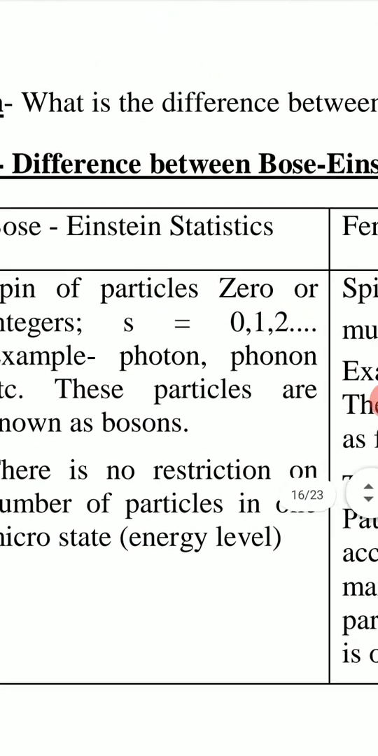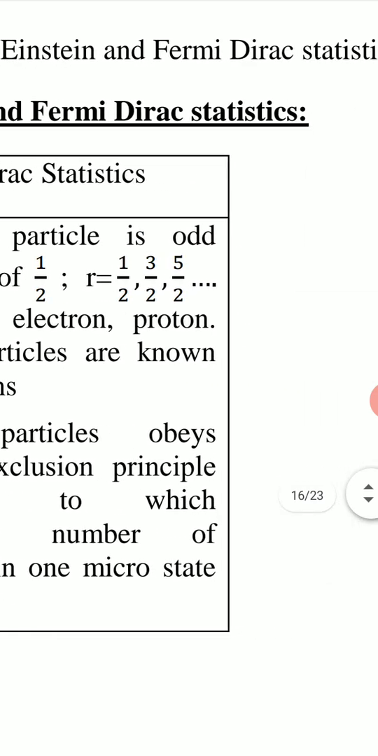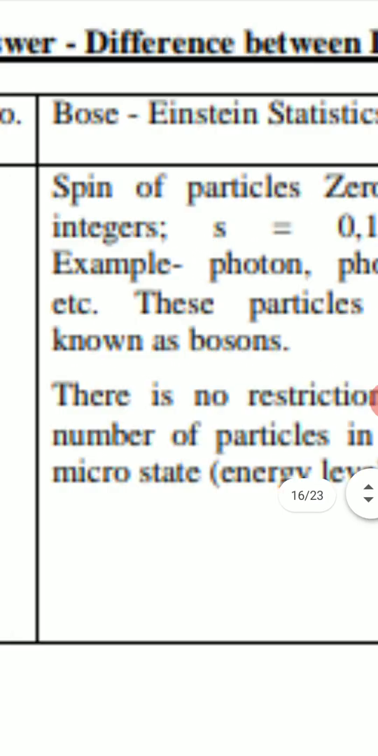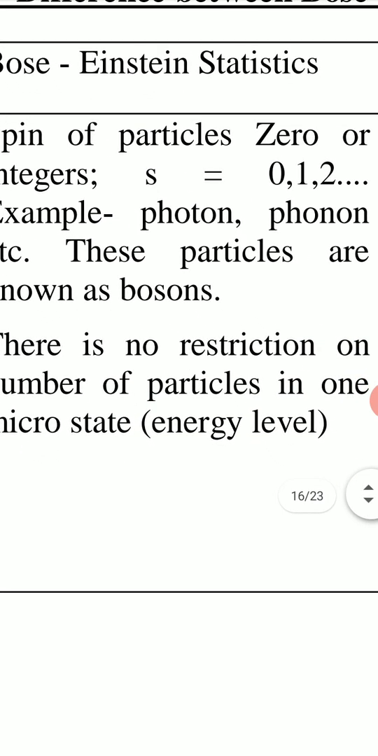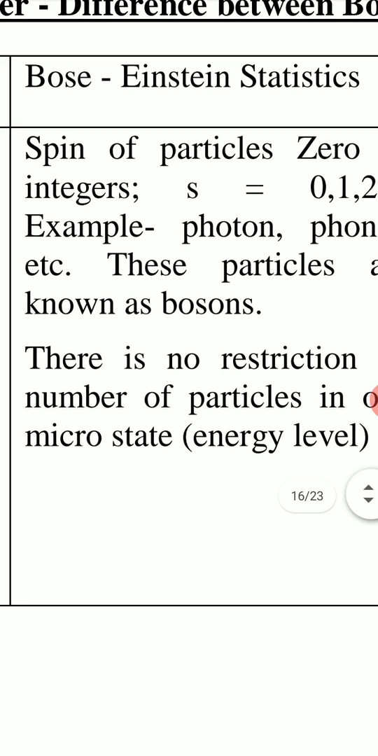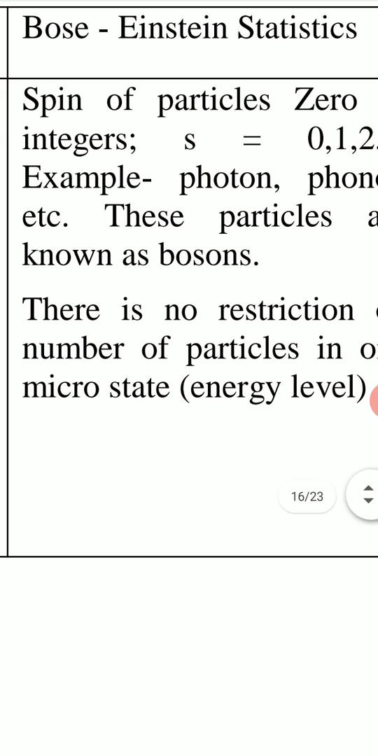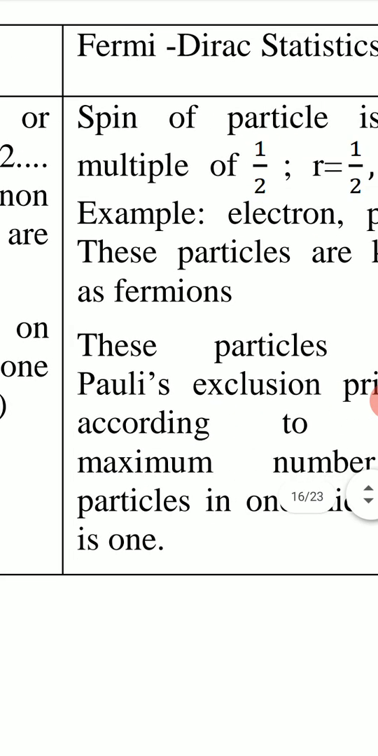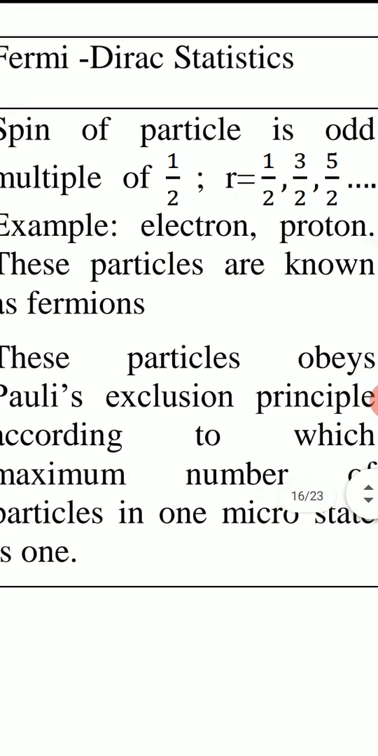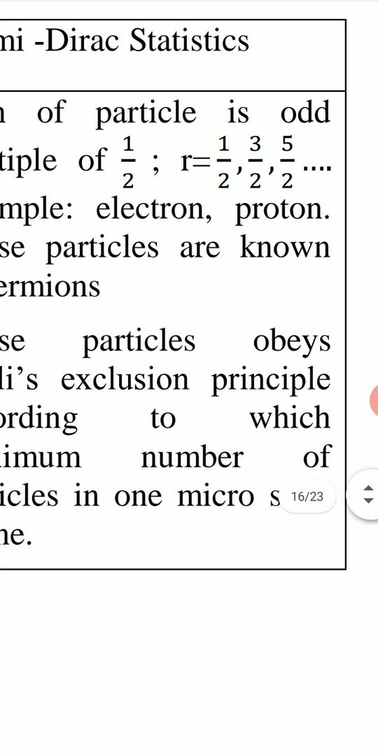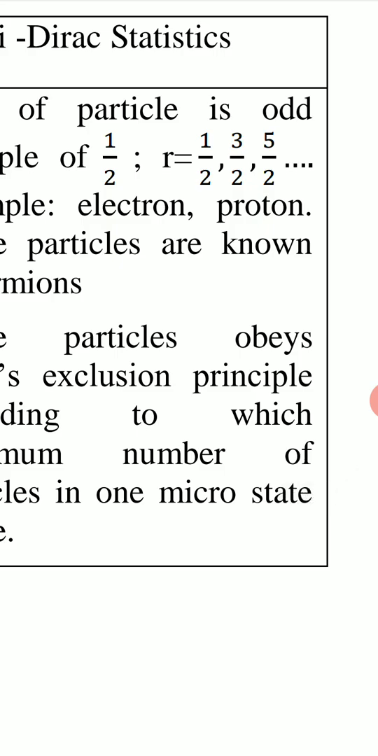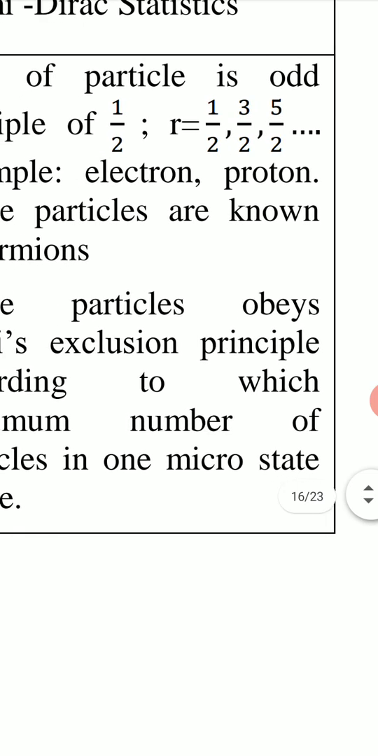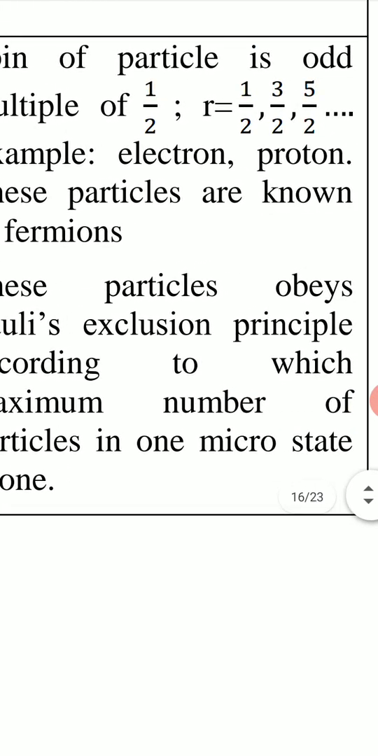Now we see the difference between Bose-Einstein and Fermi Dirac statistics. For Bose-Einstein statistics, the spin of particles is 0 or integer. Spin is 0, 1, 2, 3, 4. Examples are photon and phonon. These particles are known as bosons. For Fermi Dirac statistics, the spin of the particle is an odd multiple of half. Spin s is equal to half, 3 half, 5 half. Examples are electrons and protons having spin half. These particles are known as fermions.